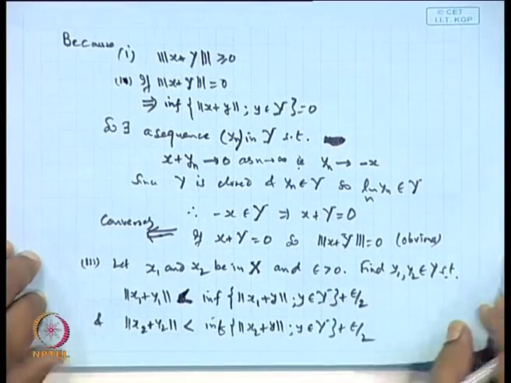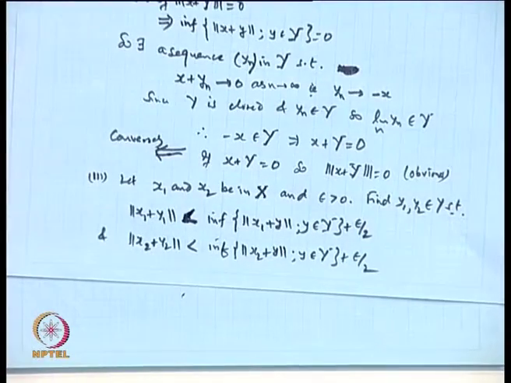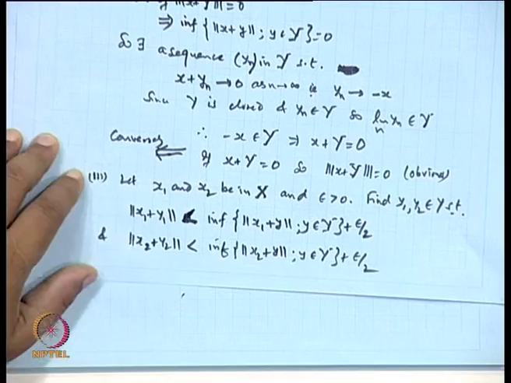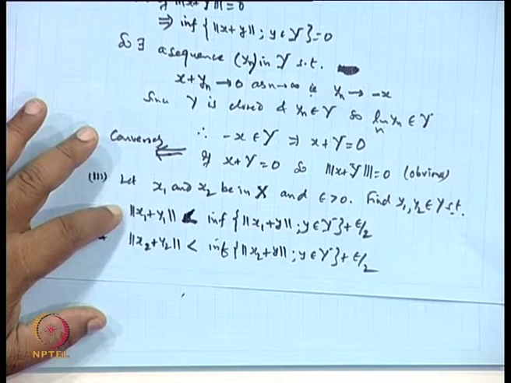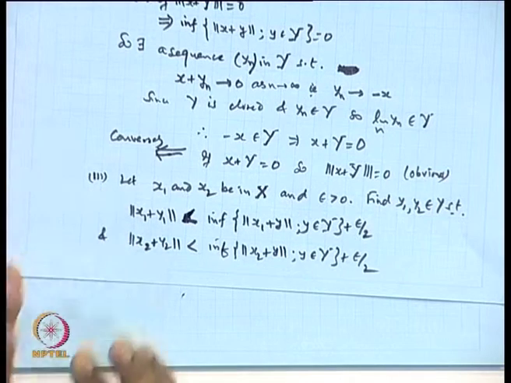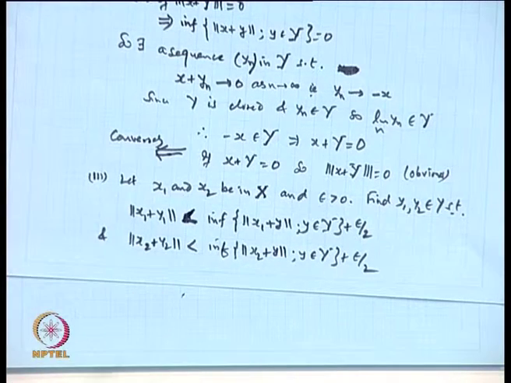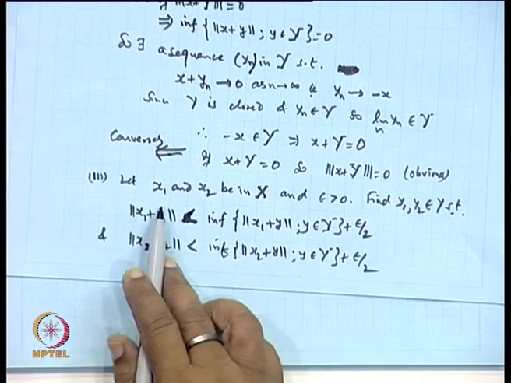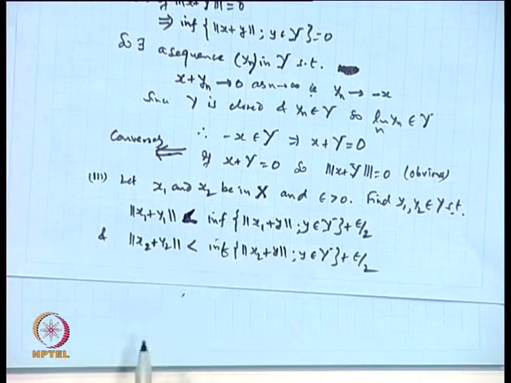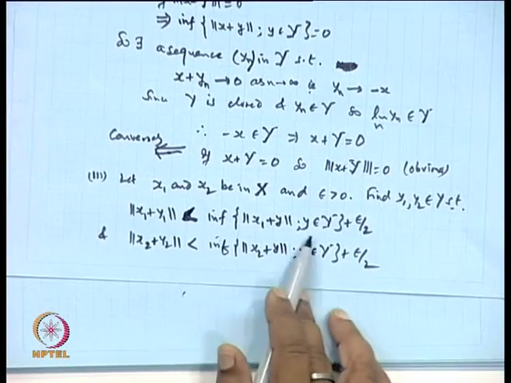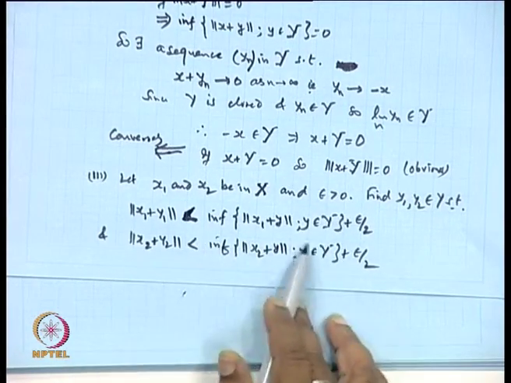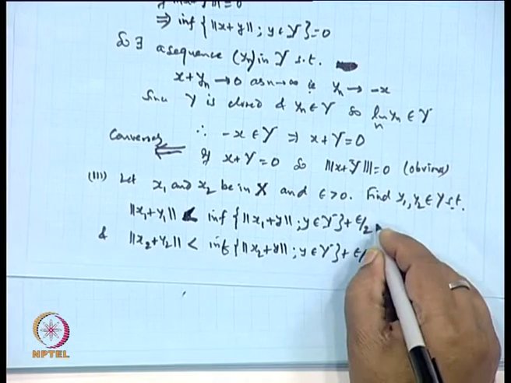Let me see why. What I am doing is, I wanted to show that the norm of x_1 plus x_2 plus capital Y, under the condition, is less than or equal to norm of x_1 plus y plus norm of x_2 plus y. So, for that purpose I have taken x_1 and x_2 as the 2 points in X. Clear? Now, x_1 is in X. So, we can find this infimum, and the infimum is nothing but what?